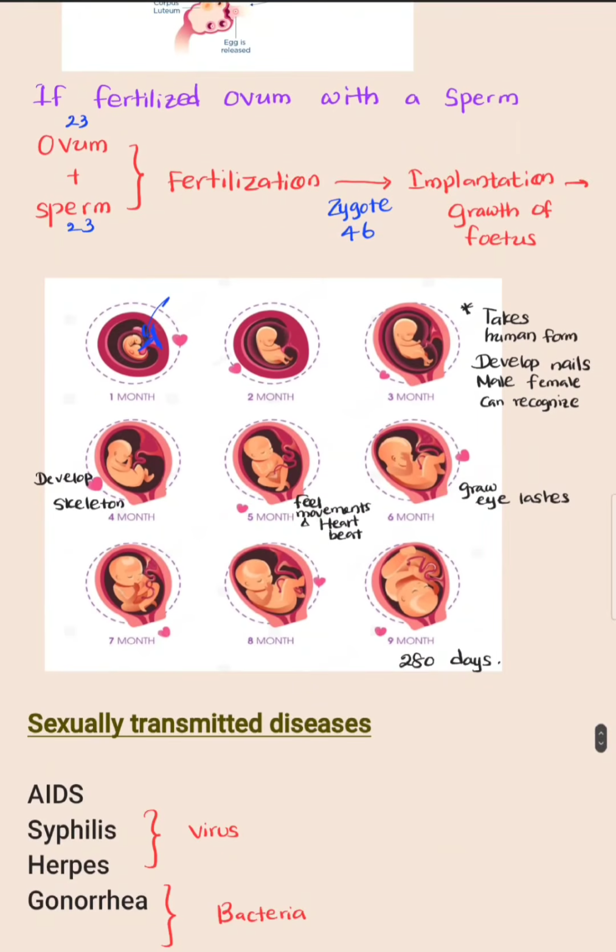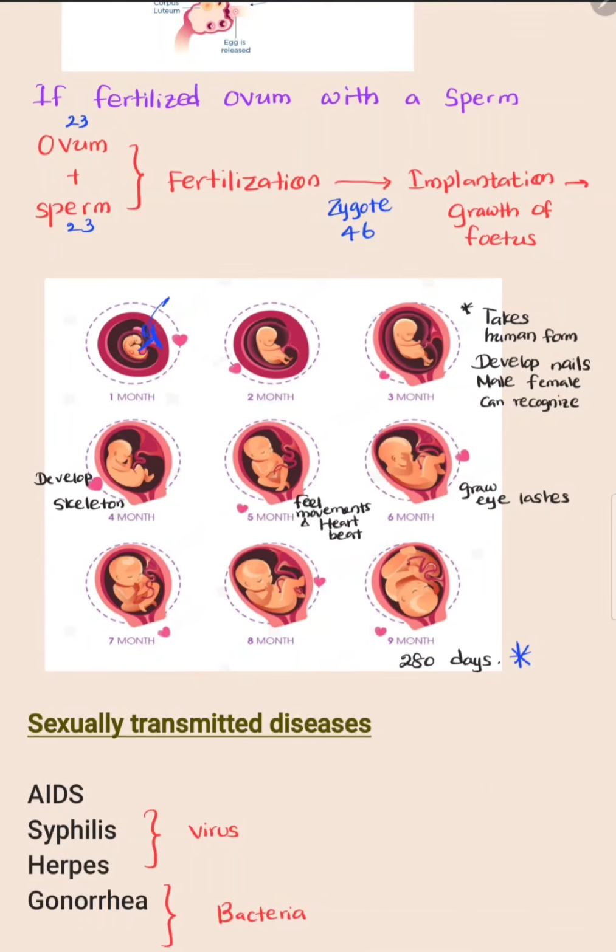This fetus develops for about 280 days in the uterus to grow into a complete human or complete baby. There are some most important changes that take place in the 3rd month. The fetus takes human form and develops nails and male or female reproductive organs during the 3rd month.